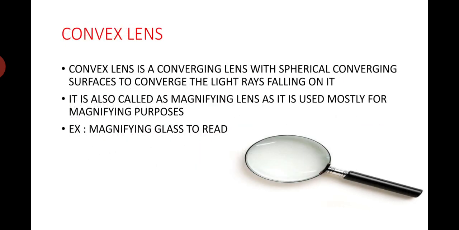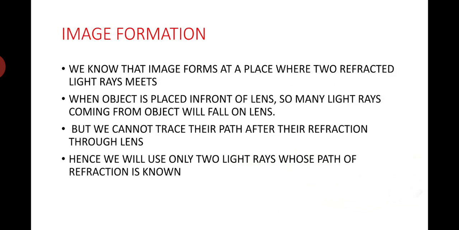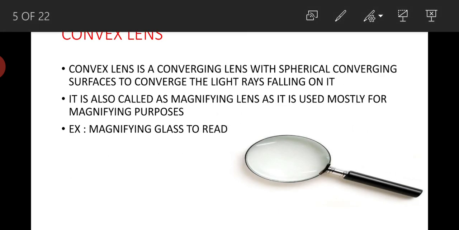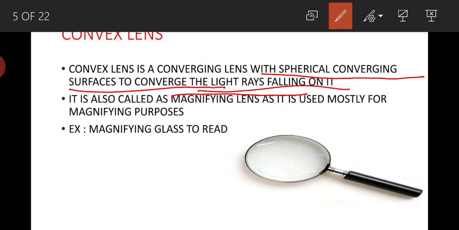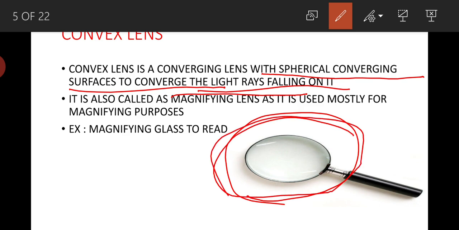Now let us see what is convex lens. Convex lens is a converging lens with spherical converging surfaces on both sides to converge the light rays falling on it. Convex lens is nothing but a lens which has two converging surfaces on both sides in order to converge light rays at a point.